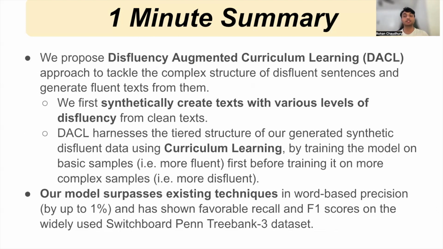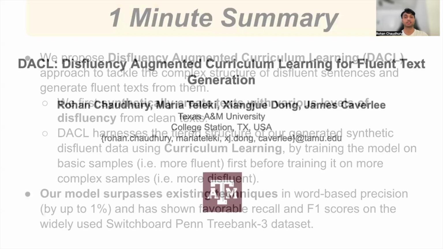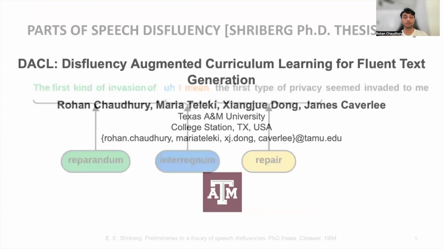In DACL, we first synthetically create text with various levels of disfluency from clean sentences. DACL harnesses this tiered structure of generated synthetic disfluent data using curriculum learning by training the model on basic samples, that is, more fluent samples first, before training it on more complex samples, that is, more disfluent. Our model surpasses existing techniques in word-based precision by up to 1% and has shown favorable recall and F1 scores on the widely used Switchboard Penn Treebank 3 dataset. Now I'll go into the details of our work.